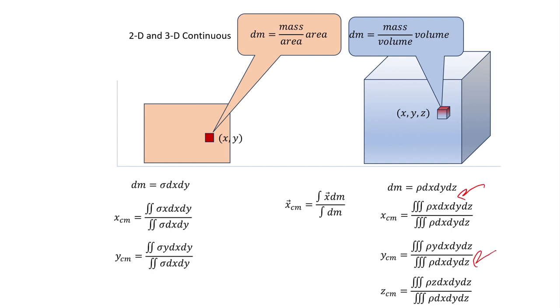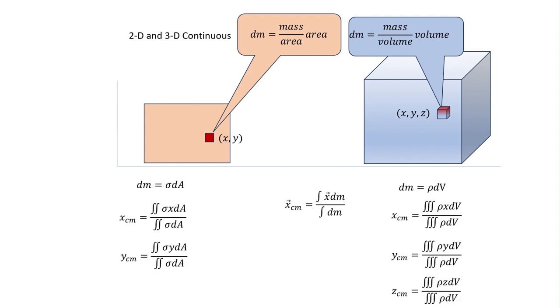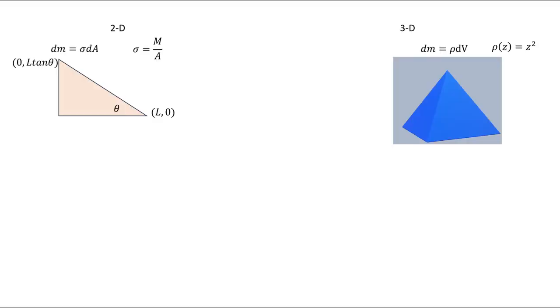I'm going to switch up the notation really quickly one more time just to make it a little easier to write, but also just to say it's not so much dx, dy I'm interested in. What I want to know is what is dA, the area of that? And the reason I do that is, if I have a sphere and I want to work in spherical coordinates, well, maybe I don't want to use dx, dy anymore. I can use spherical coordinates. More than that, though, for these next two problems, I'm going to show you what I really mean when I say it's dA that's important, not dx dy. Okay, so here we go.